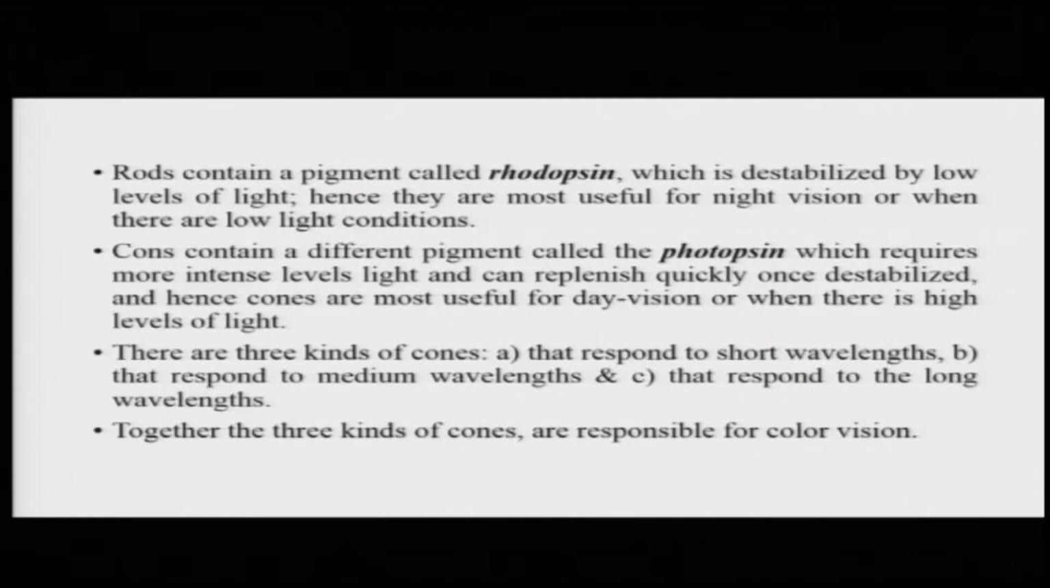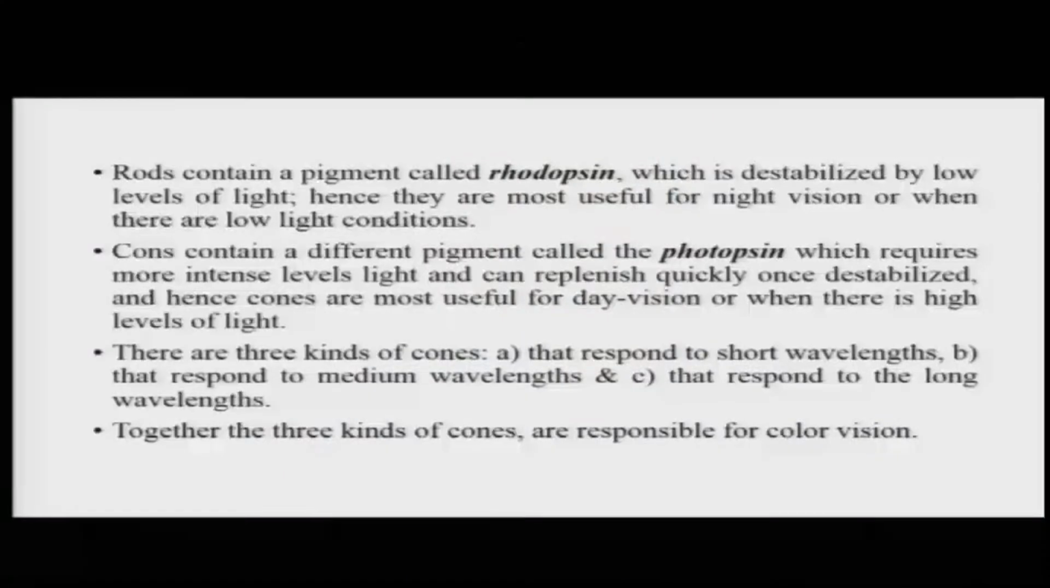These photoreceptors called rods contain a pigment called rhodopsin, which is destabilized only by low levels of light. Hence, they are most useful for night vision or where there are low light conditions. So, rods are the photoreceptors that actually help us navigate when there is less light or, for example, even in the dark. Rhodopsin basically also destabilizes when there is a lot of light, but then it gets used up very quickly.